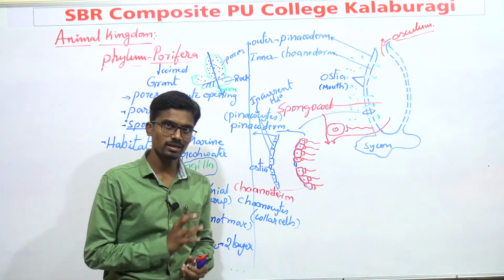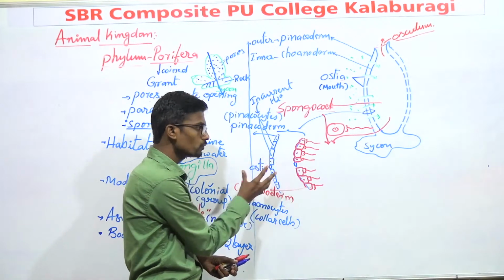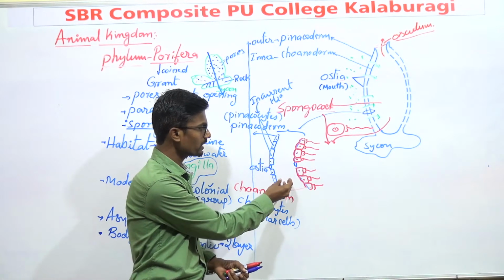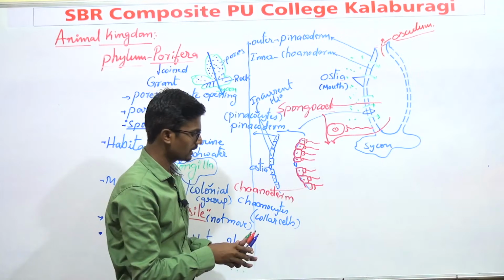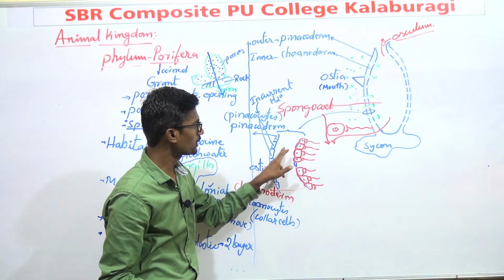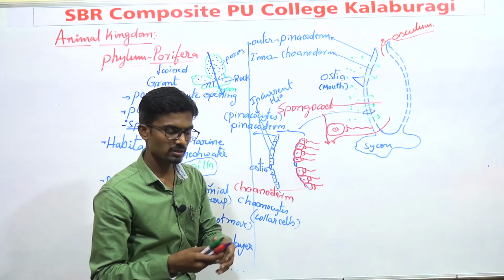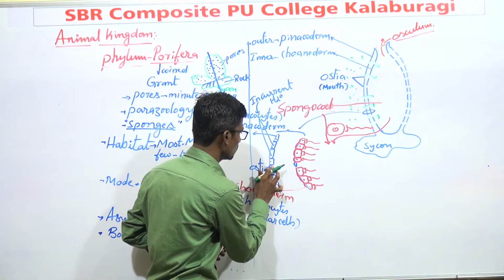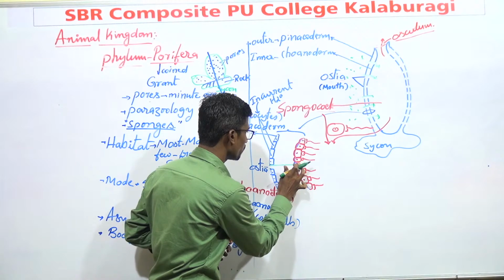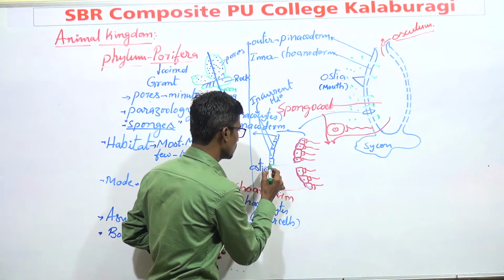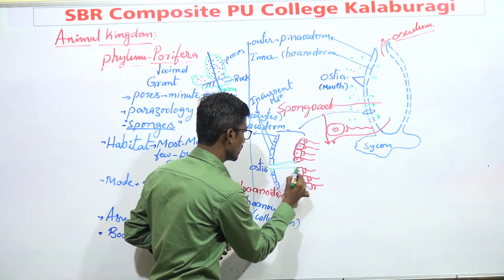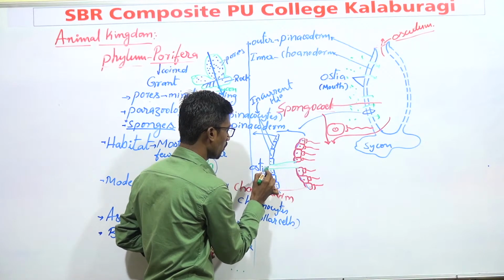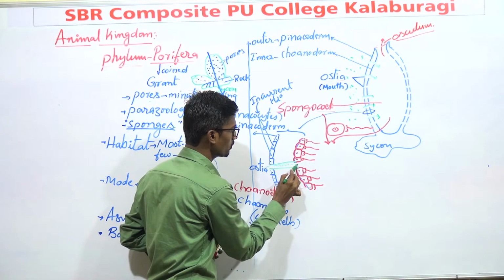Later, another thing is, in between the two layers, you may be noticing some space, isn't it? There is some space present here, and this space is filled with jelly-like substance. And there is an opening. Say, I draw this opening like this. And this opening is called what? Ostia. Through this, water enters.